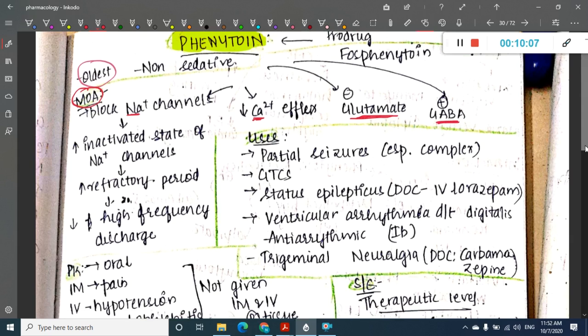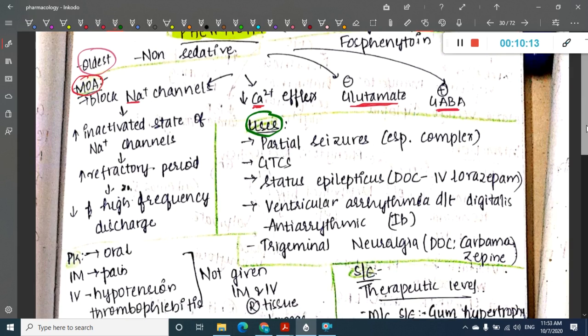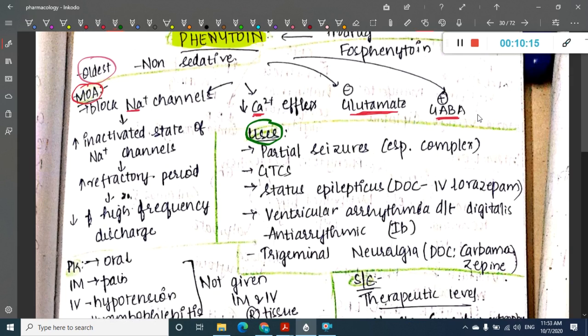So what is important here is uses. It is used in all types of seizures. This phenytoin can be used in partial seizures, generalized tonic-clonic seizures, status epilepticus, or in ventricular arrhythmias due to digitalis, and you can also use it in trigeminal neuralgia, but it is not a drug of choice for all these.